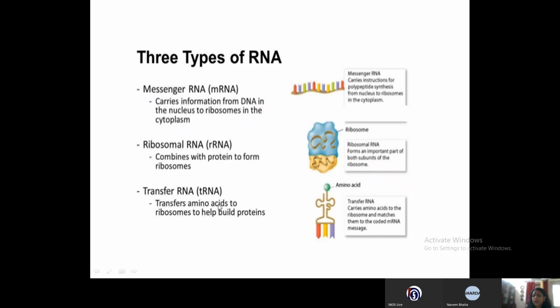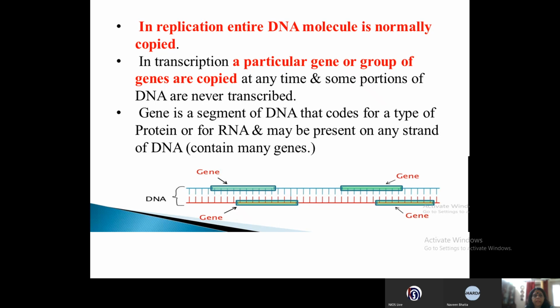Okay, now transfer RNA. Can you see the transfer RNA here? On one end of the transfer RNA an amino acid is attached, and they have specific anticodons which recognize the codes that are present on the mRNA.